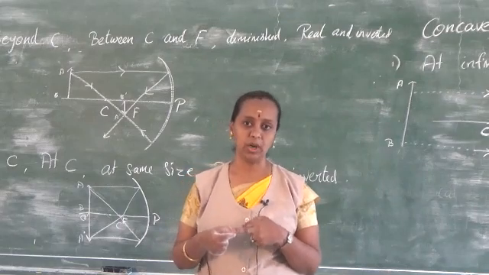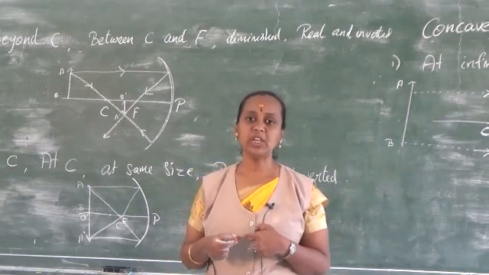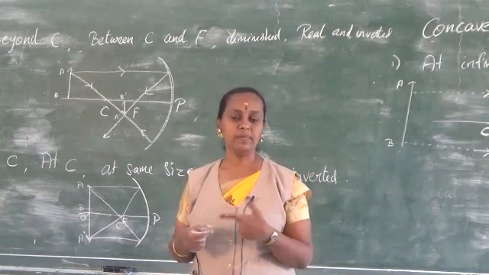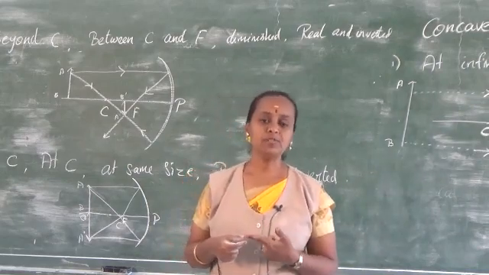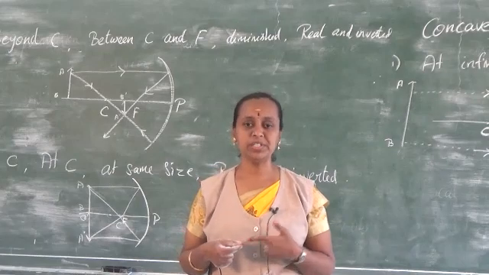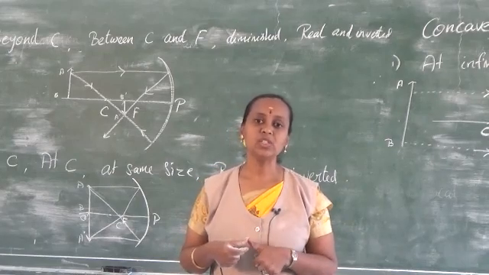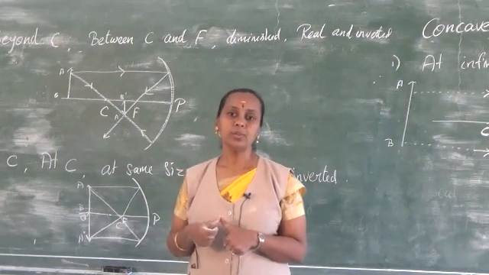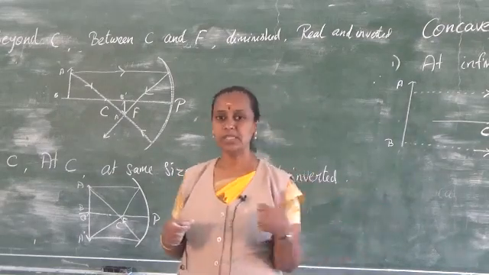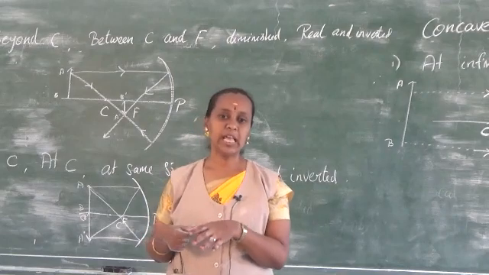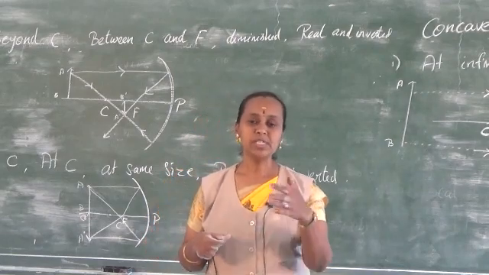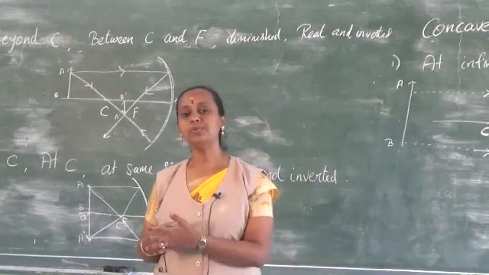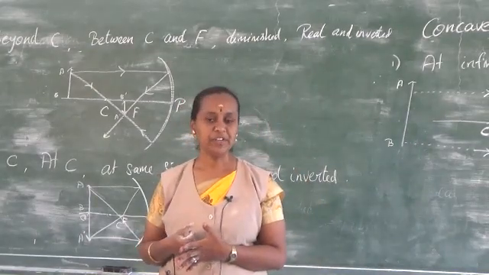Real images can be caught on a screen, whereas virtual images cannot. This is the difference between real and virtual. Which mirrors produce real and inverted images? Concave mirrors, whereas convex mirrors always produce virtual erect images. I have drawn ray diagrams just for a few things in the tabular column, not for everything, so go through the tabular column also. The next thing we studied is the uses of convex and concave mirrors.